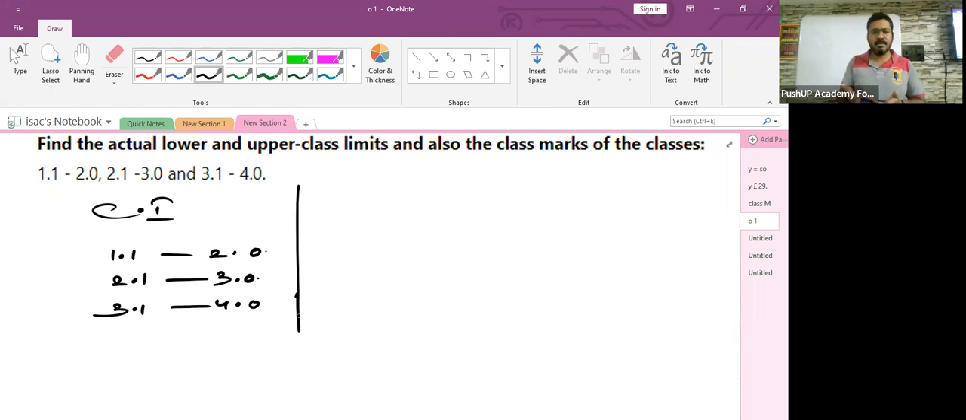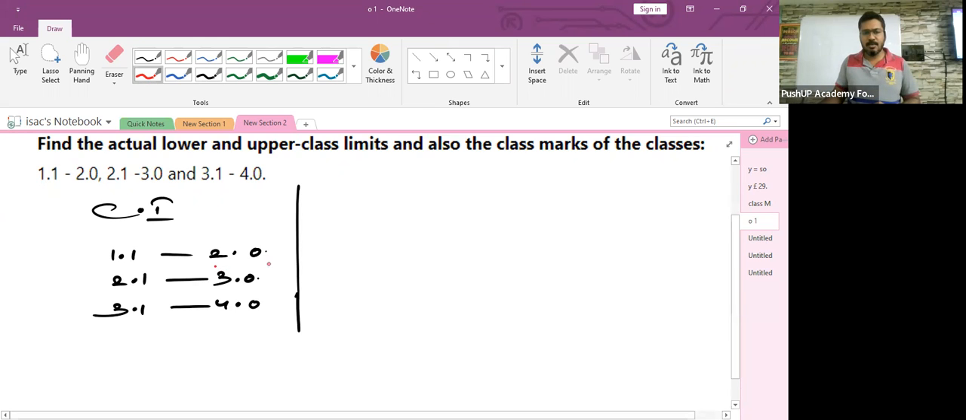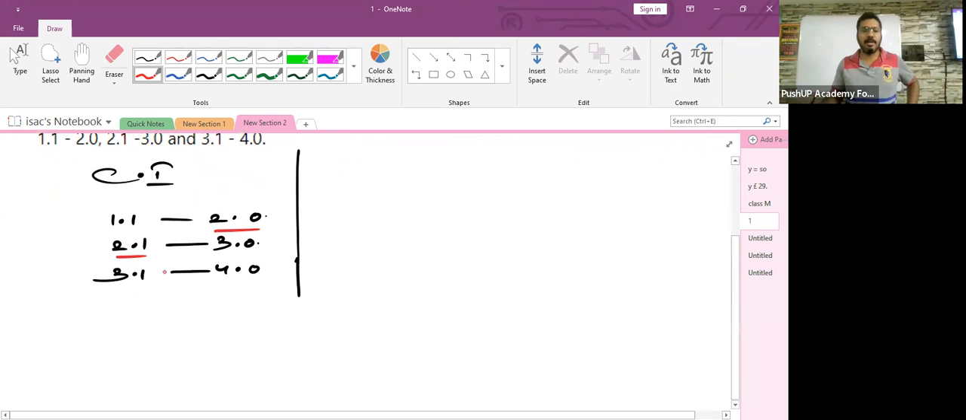Yeah, this is discontinuous, children. See this, here it is 2.0, here it is 2.1. Very clear, it is discontinuous. Let's find the adjustment factor and then convert this into a continuous class interval. All right. Eamon, can you help me with this? Find the adjustment factor for me.